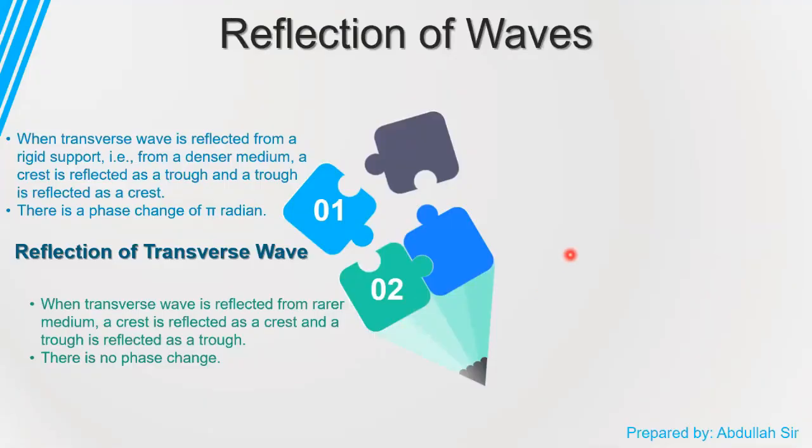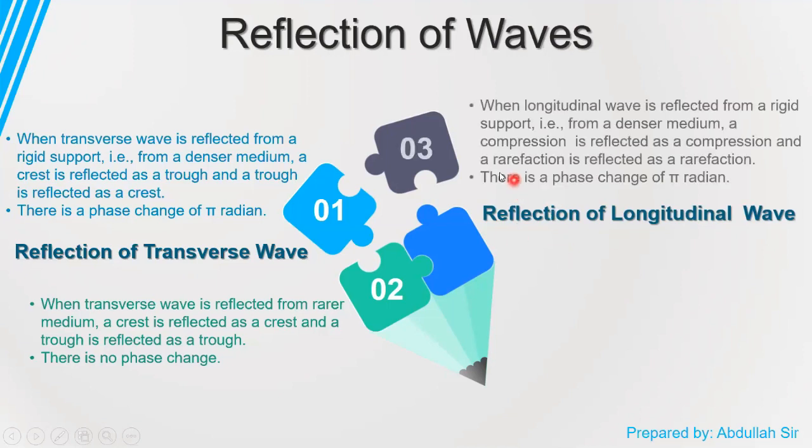So what we have learned in this topic, reflection of wave: in the previous video, we have seen the reflection of transverse wave. Now we have seen the reflection of longitudinal wave. We have seen the two cases of reflection of longitudinal wave. What happens when a longitudinal wave reflects from a denser medium?